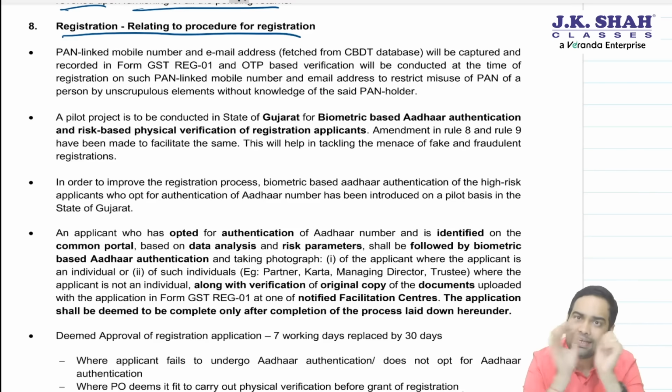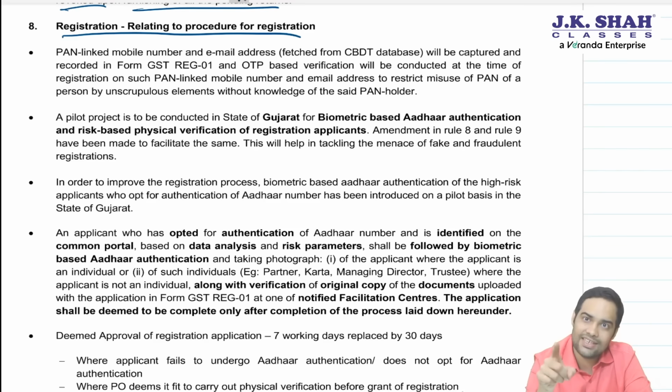The second amendment relates to fake registrations. Now, the system has been given an authority that if the common portal finds that these are some risky cases based on risk analysis and other parameters, in such cases, the common portal will direct the officer that this is a risky case, please do a physical verification, and only then grant registration. In such cases, 7 working days will get replaced by 30 days.